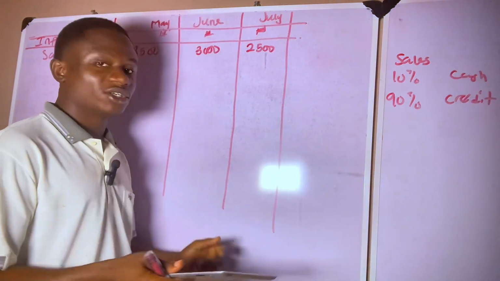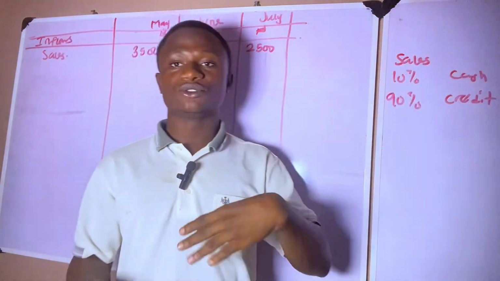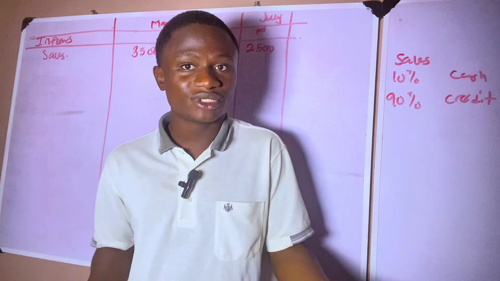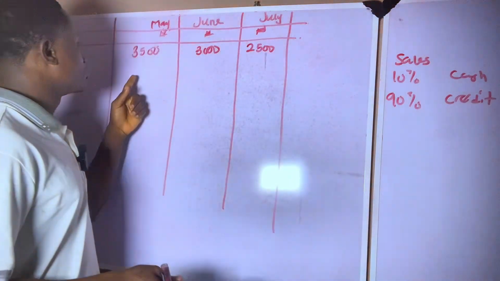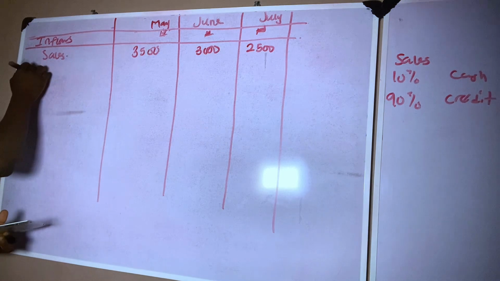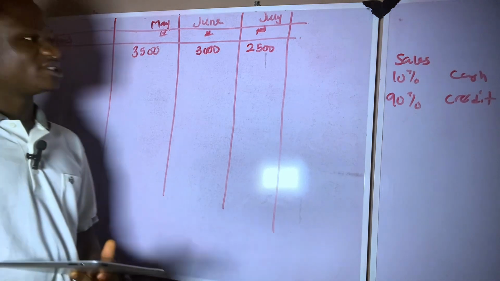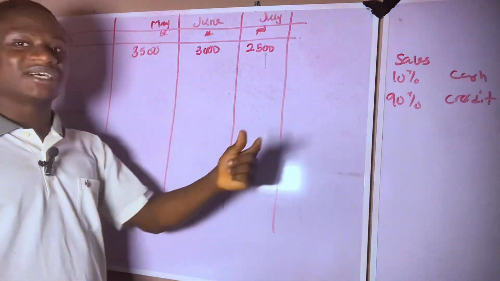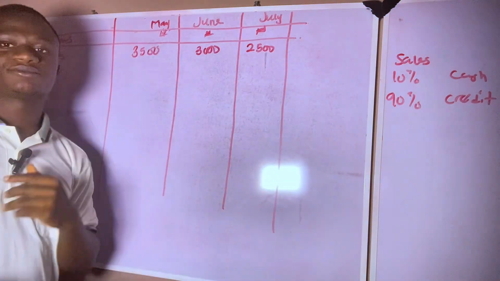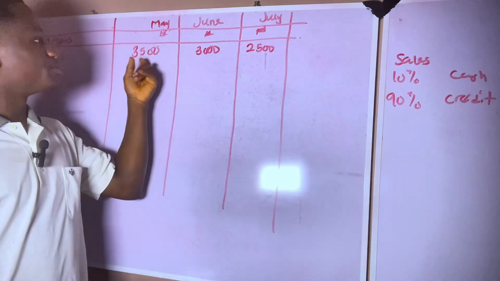In this situation, one might think that the other months that are not May, June, July, we don't need their information. But look at it, it turns out that you need it, because for us to get the remaining debtor balance, 90% of whatever we sold in March will be paid in May.